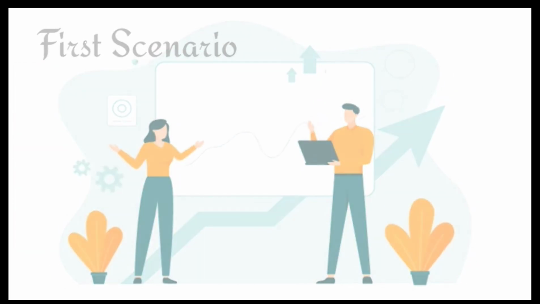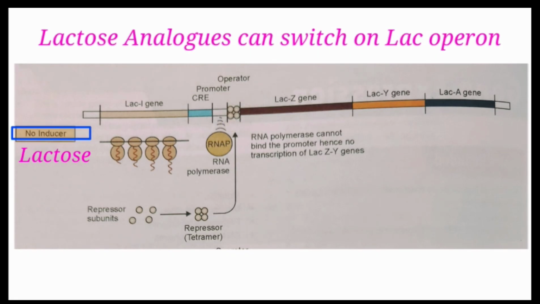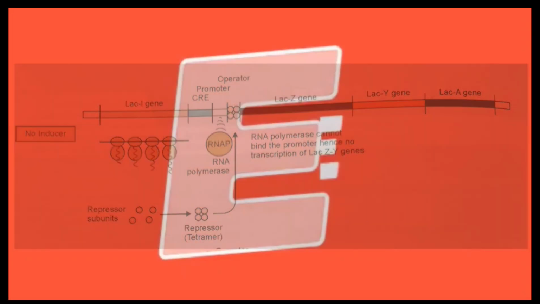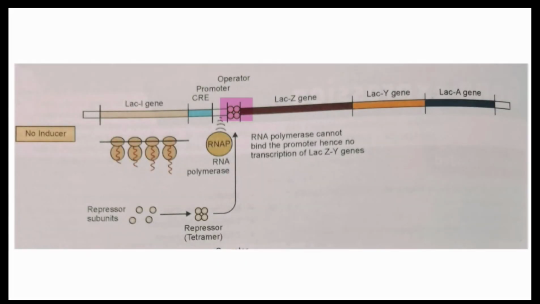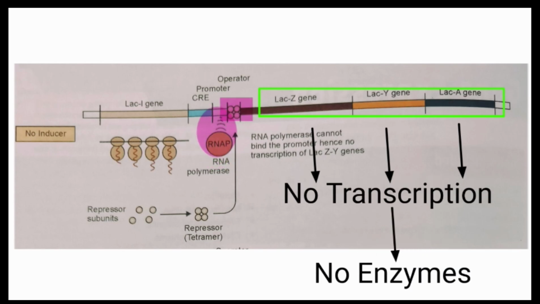First scenario, in presence of glucose. You must know that the lac-I gene is always active in this condition. It produces repressor subunits. They combine together to form a repressor tetramer. This repressor binds to the operator site when there is no inducer. Notice I used inducer instead of lactose because there are lactose analogs capable of switching on lac operon, for example, isopropyl thiogalactoside. Because of binding of repressor to the operator site, RNA polymerase cannot bind to the promoter site. No transcription of lac-Z, lac-Y, lac-A genes, hence no enzymes for lactose metabolism.